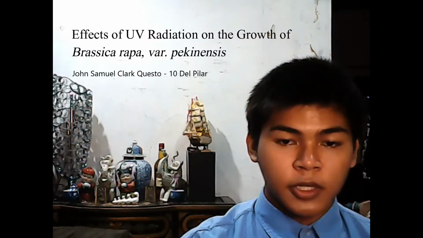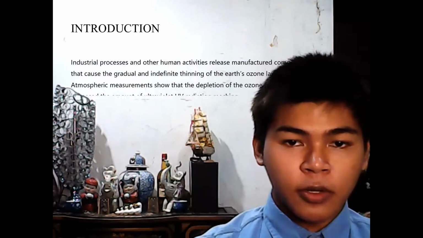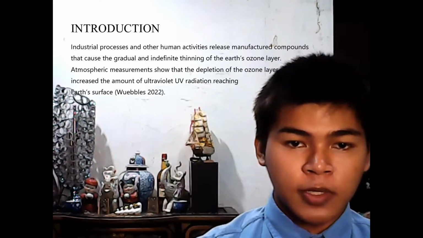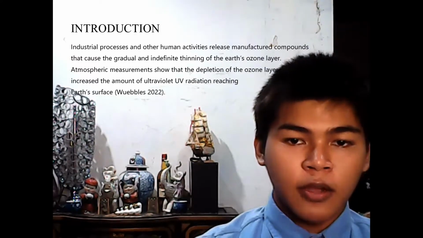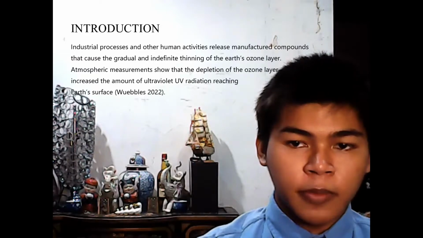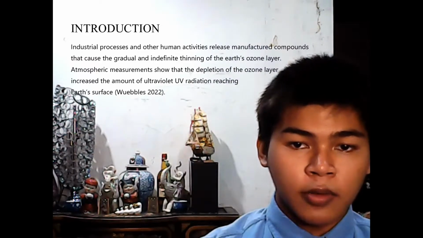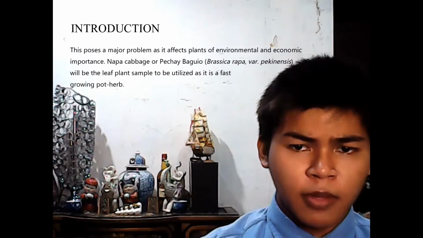Effects of UV radiation on the growth of Brassica rapa var. Pekinensis. Industrial processes and other human activities release manufactured compounds that cause the gradual and indefinite thinning of the Earth's ozone layer. Atmospheric measurements show that the depletion of the ozone layer increased the amount of ultraviolet radiation reaching Earth's surface.